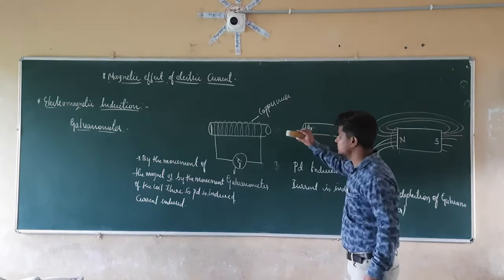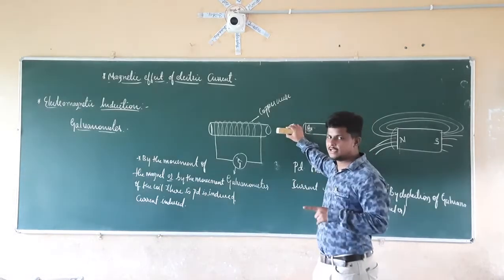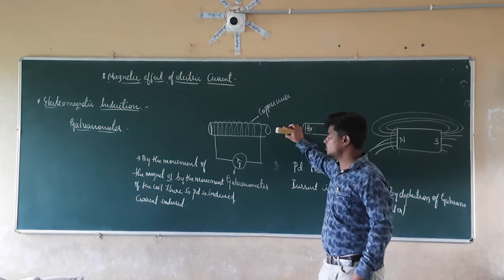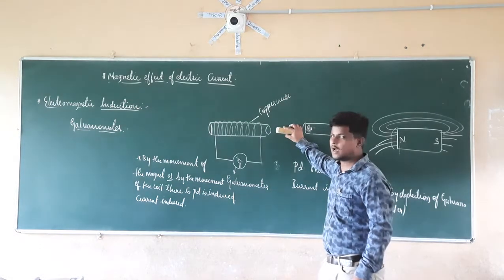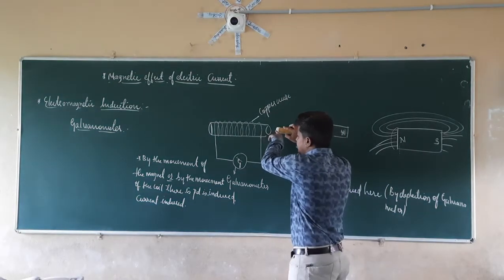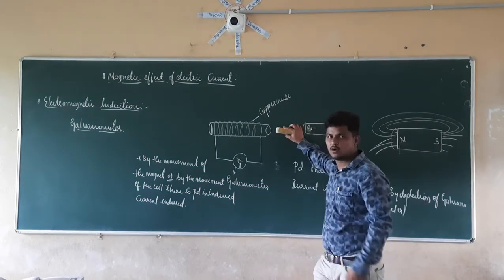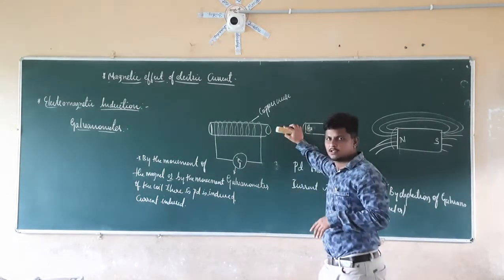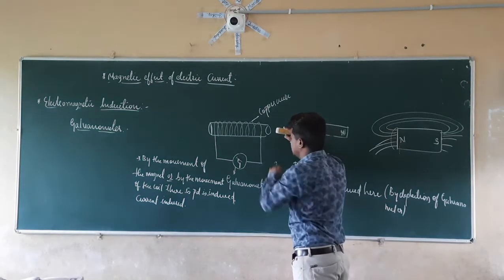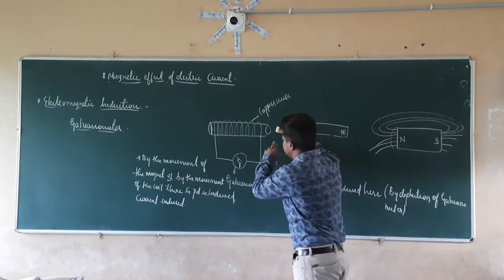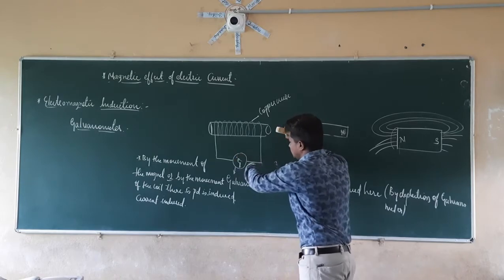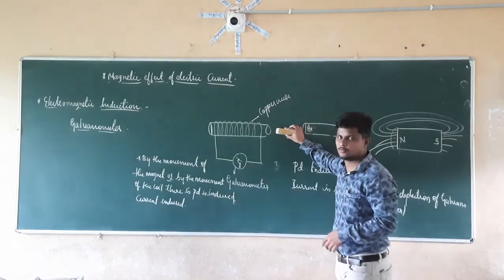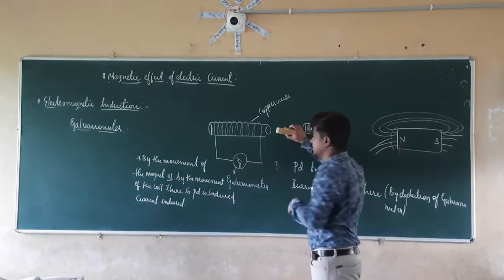If I keep the magnet here, we already know that we have magnetic field lines, that is, magnetic flux. So if you keep it here like this only, is it possible that it is going to induce the current? No. Why? See here, at this point the magnetic field lines are equal. They are constant. In the same manner, the magnetic flux is also not changing. If the magnetic flux is not changing, it is not possible that a current is going to get induced.